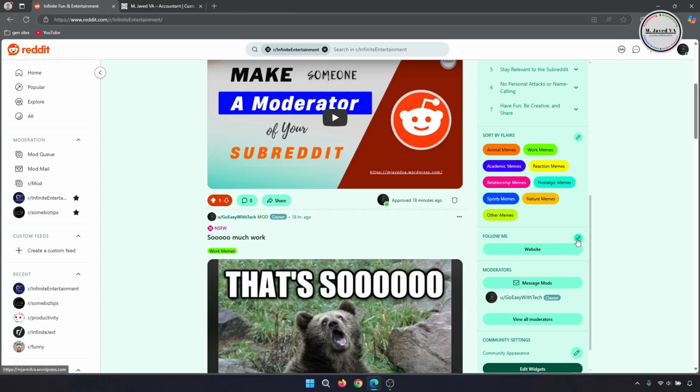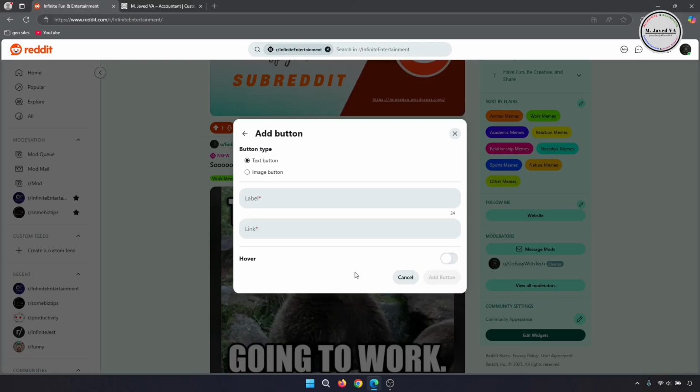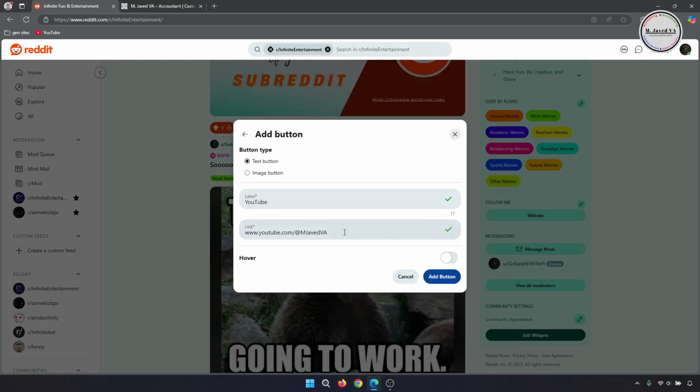Now let's add YouTube link. So click on this pencil icon to edit it and then click on add button. Here give it a name and add its link. Well, I'm not turning on the hover option this time. And then click on add button.